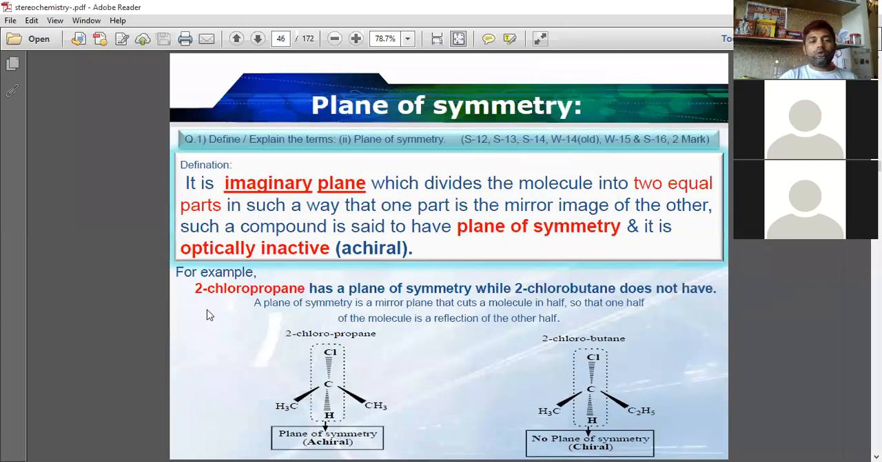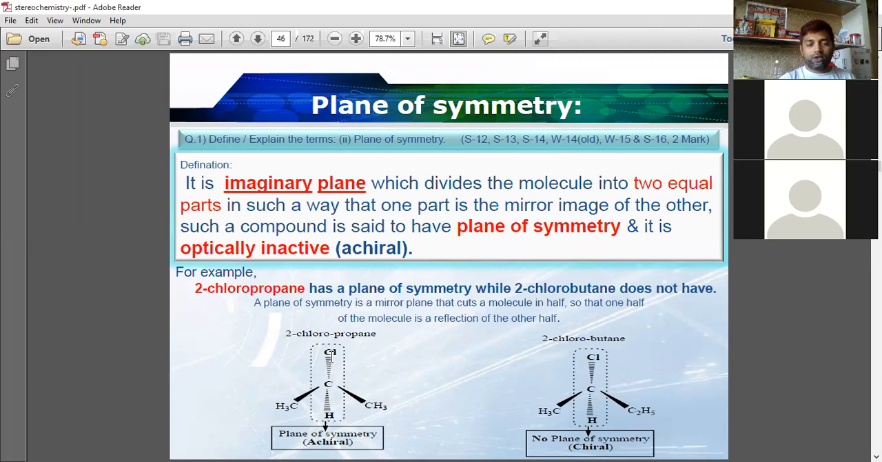2-chloropropane. This is a molecule of 2-chloropropane. It has a plane of symmetry while 2-chlorobutane does not. This is 2-chlorobutane, and this is 2-chloropropane. A plane of symmetry is a mirror plane that cuts a molecule in half so that one half of the molecule is a reflection of the other half.